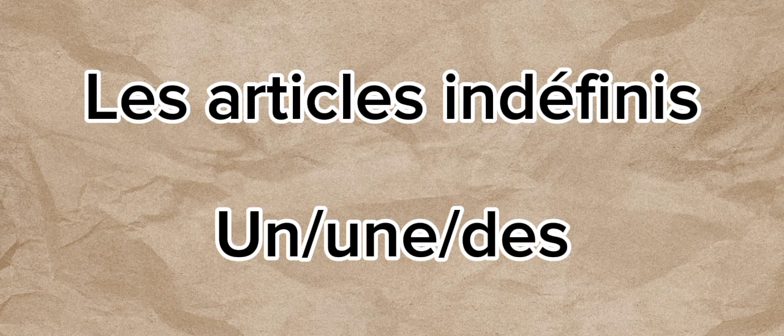So in English, we have a and an. In French, we have un, une, des, depending if the words are singular, plural, feminine, masculine. Is that okay? It follows the same rule as the definite articles.